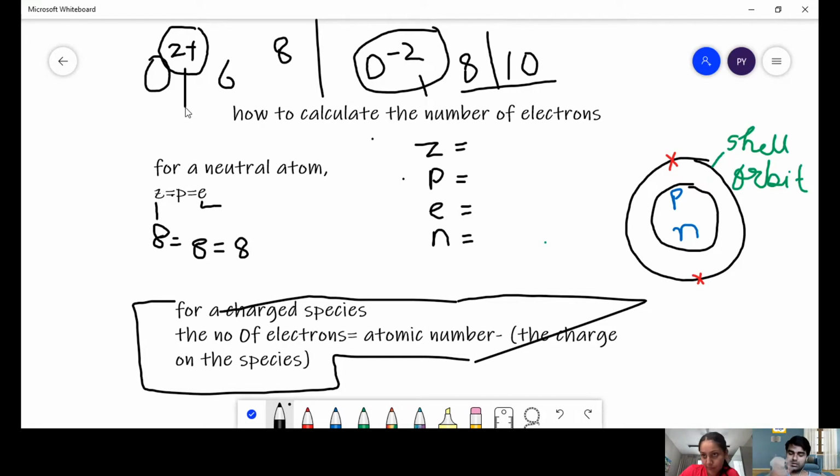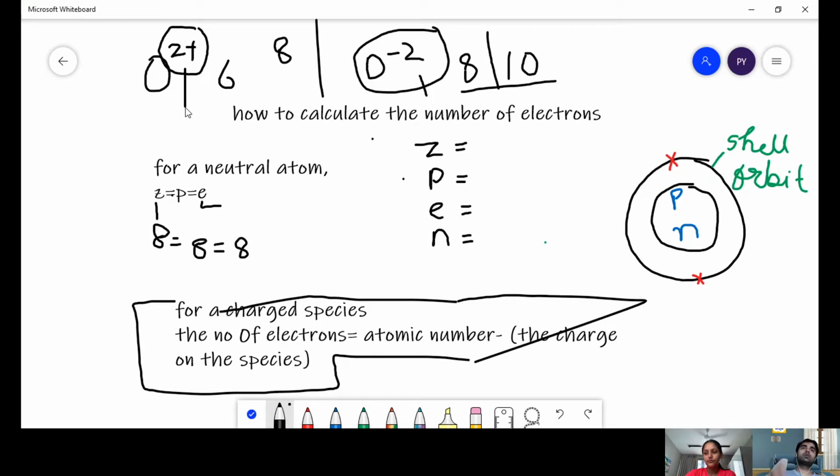Second is the degree of motion, that is, how much freedom the particles, be they atoms, molecules, or ions, have to move inside. And then the third most important thing is the intermolecular forces of attraction.